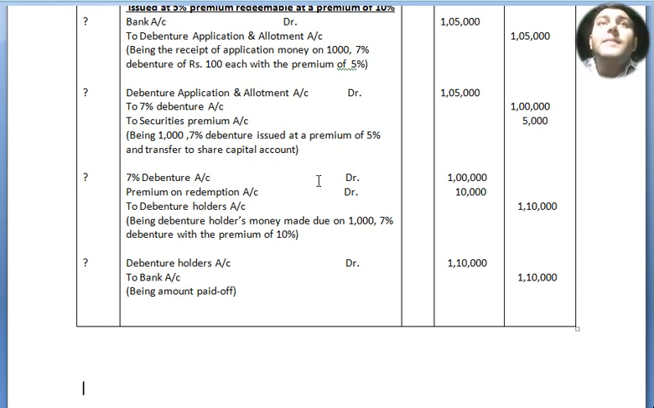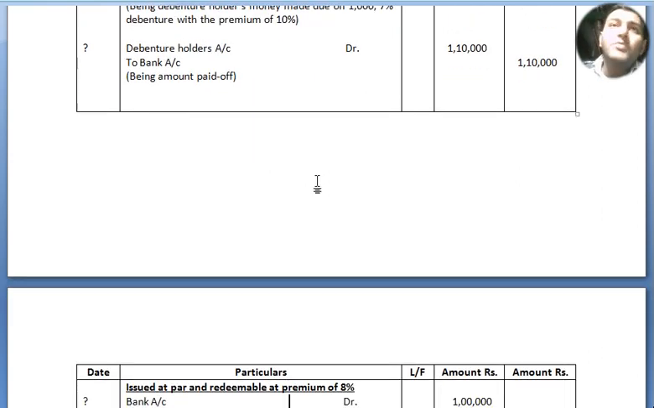Being debenture holders' money made due on 1,000, 7% debentures with a premium of 10%. Now again, debenture holders account debited to bank account, being amount paid off to the debenture holders, 1,10,000. That's all, finished. Now we move to our next account.